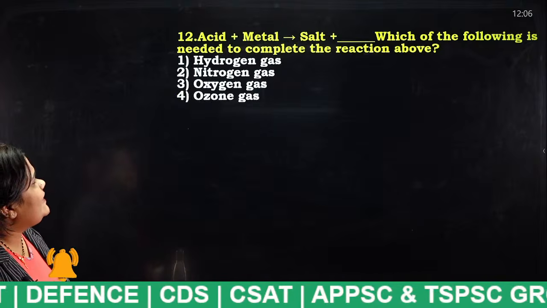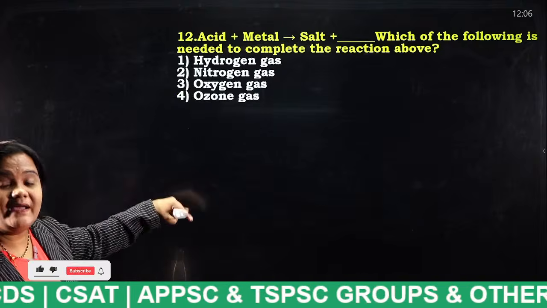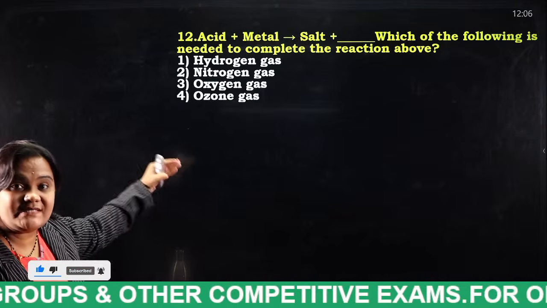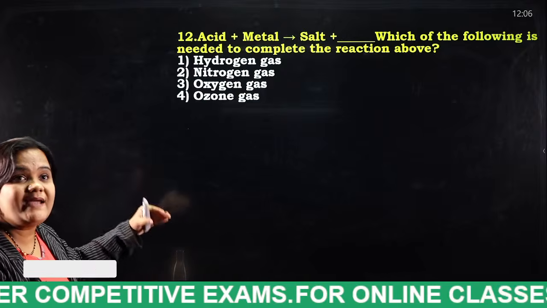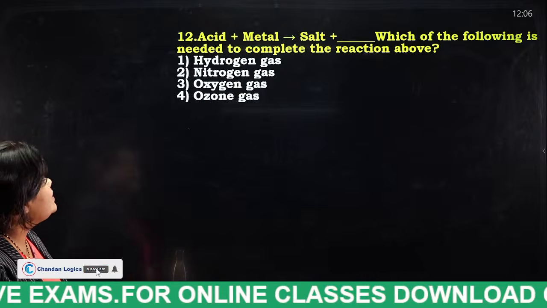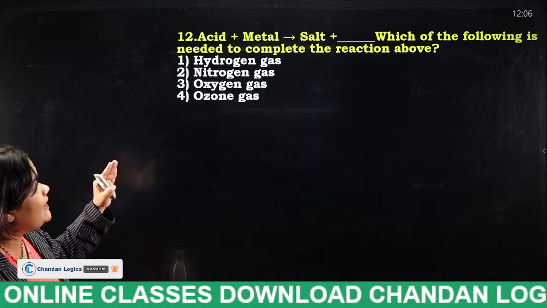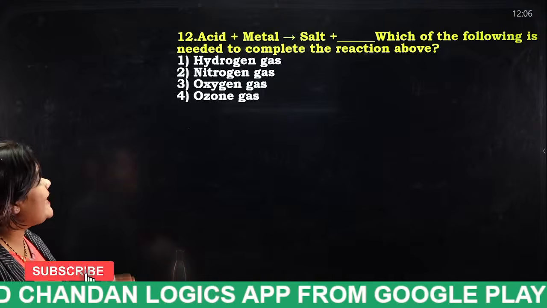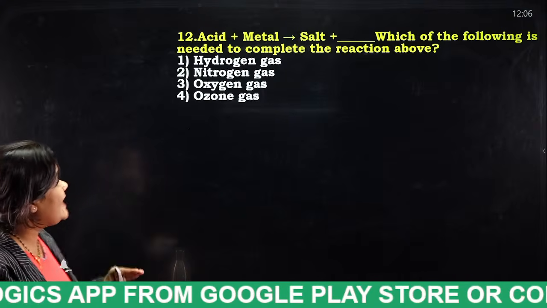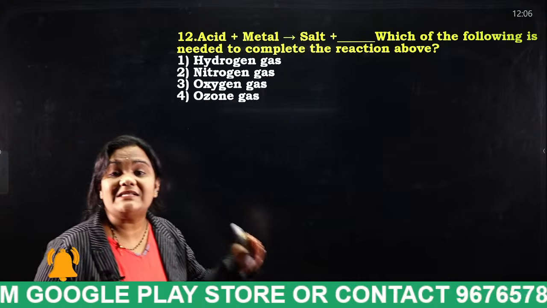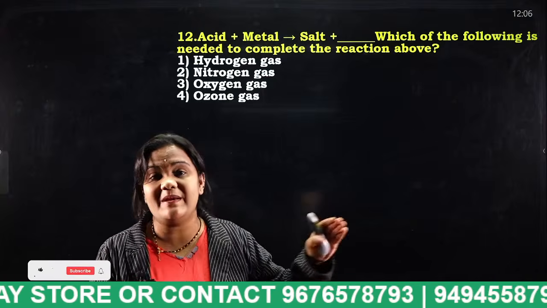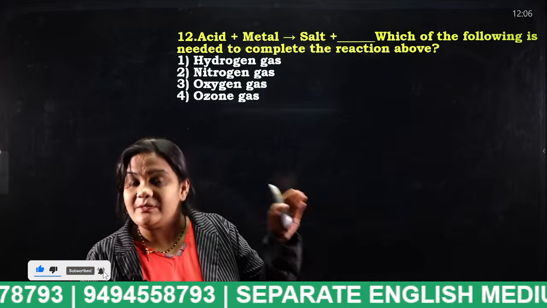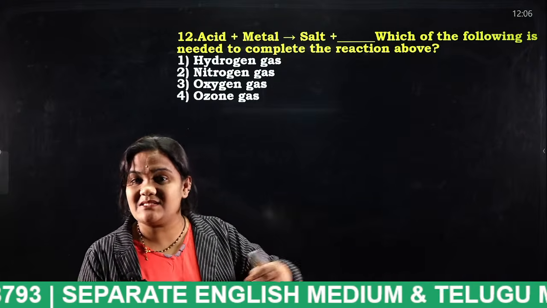Acid plus metal gives us salt plus. So, in the acids and bases session, we have discussed this particular question. If you listen to that, you can easily answer this question. So, tell me, students, acid plus metal gives us what? Which of the following is needed to complete the reaction above? Hydrogen gas, nitrogen gas, oxygen gas, or ozone gas. I have already explained in the acids and bases session. So, I have said that if acid reacts with metals, which type of gas is released?